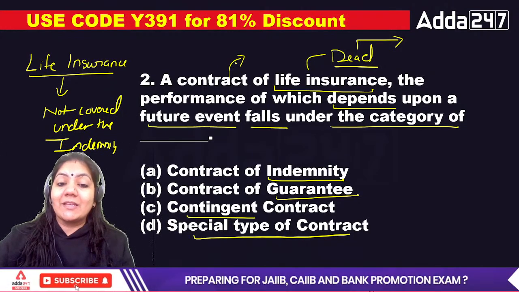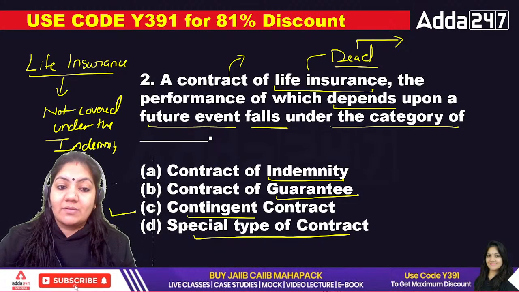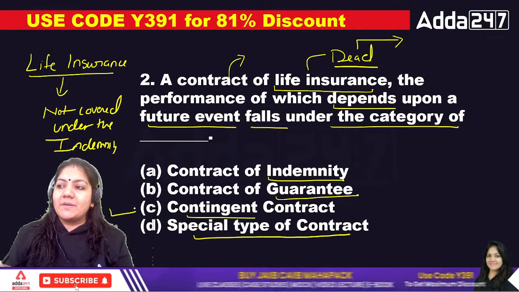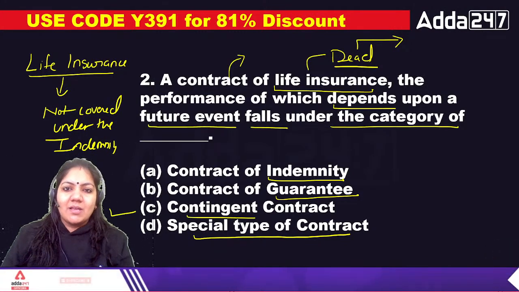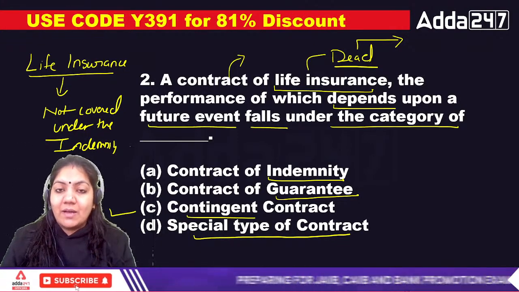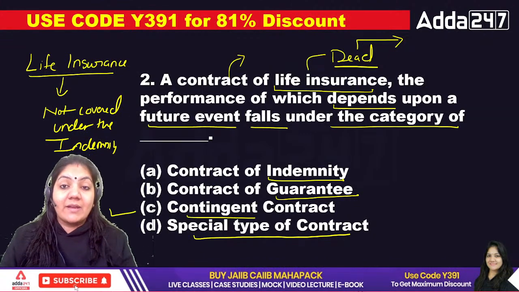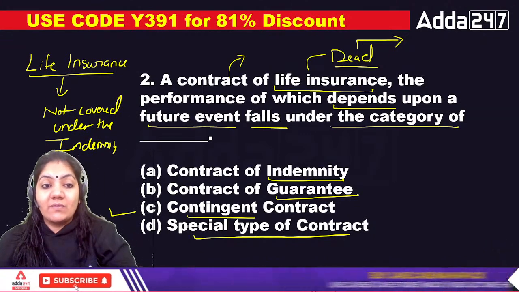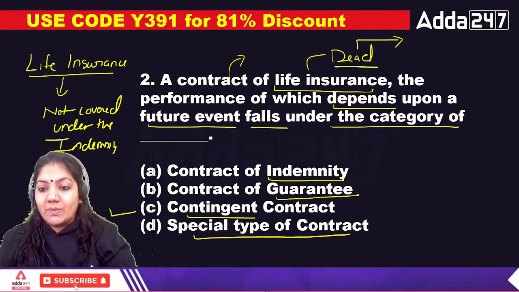So it is basically the contingent contract. Because suppose if I purchase the LIC insurance, in that case my contract with the company is a valid contract and it depends upon the uncertain event, and the death of the person is this one.